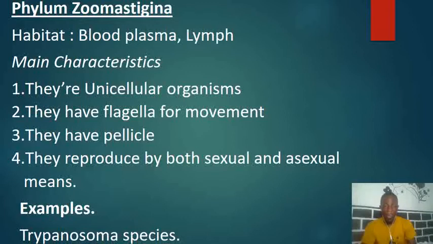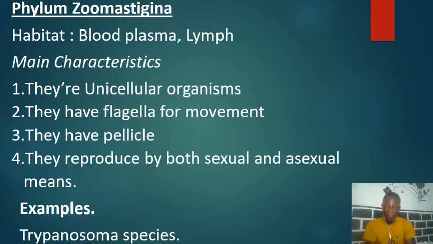Now the main characteristics of organisms in this phylum are, one, they are unicellular organisms, which means they are single-celled, so just one cell makes the whole organism. Number 2 is that they have flagella for movement. Remember the previous phylum had pseudopodia for movement, but these ones have flagella for movement. Let's take note of that.